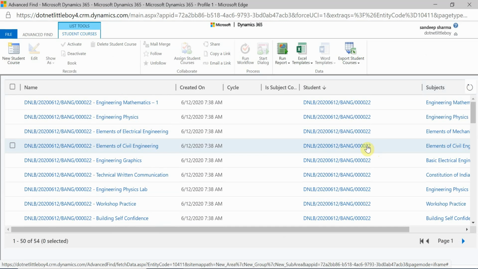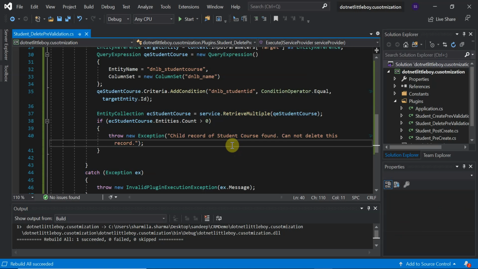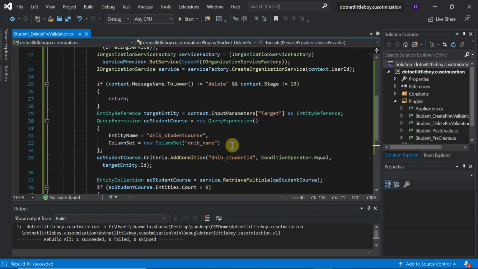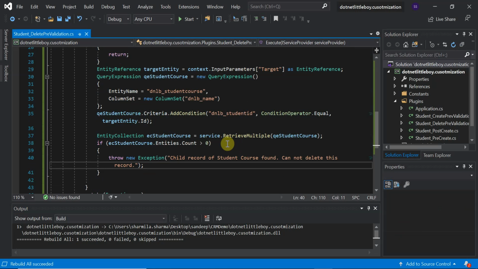So this was the plugin, guys, and you can still utilize this plugin in your project if you want. This is the simple condition I have taken. When you have complicated conditions, you can query there and validate your records, and this is a sample you can use in your project if you want to.